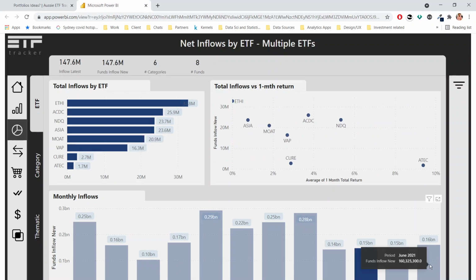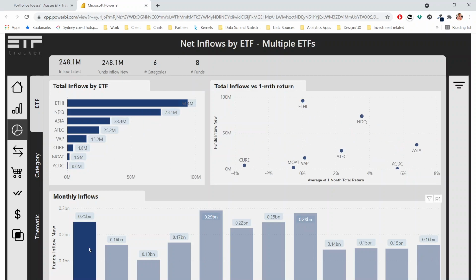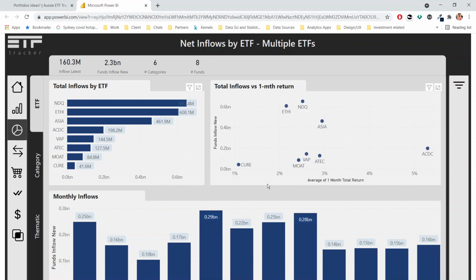see that change. So in terms of June, VAP had the most at 41.6 million, followed by ACDC and Ethy, not far behind that. July last year was Ethy that had the most at just under 95 million in terms of inflows just for that month. And then this chart at the top right here is looking at 1 month returns.